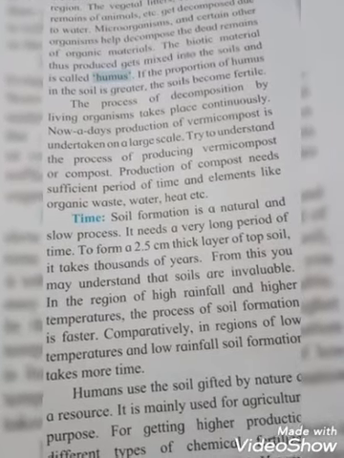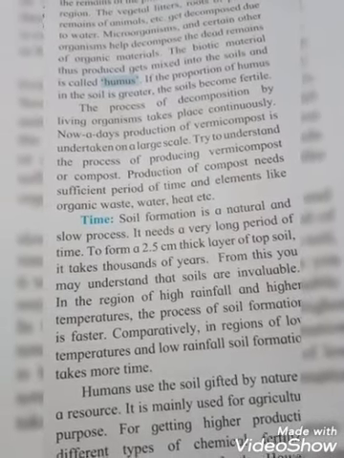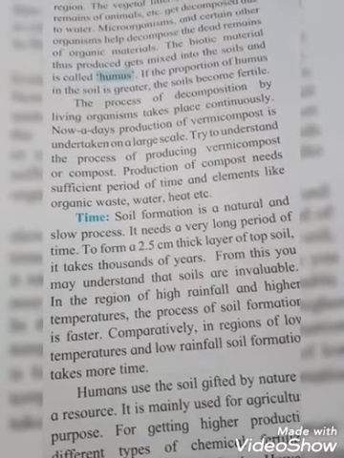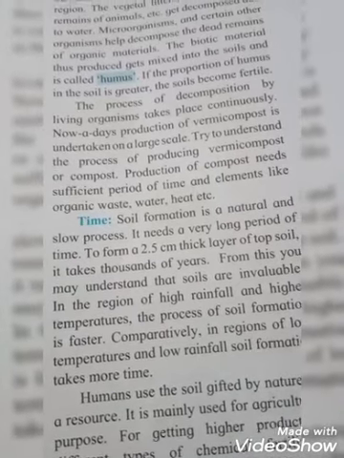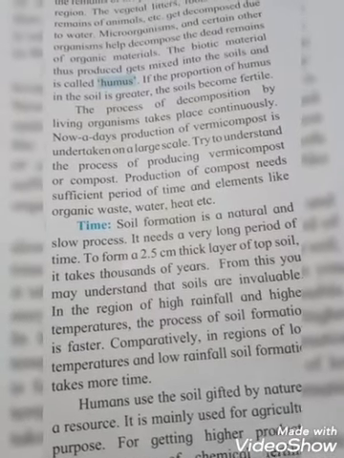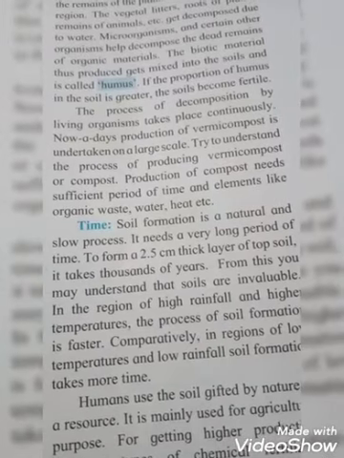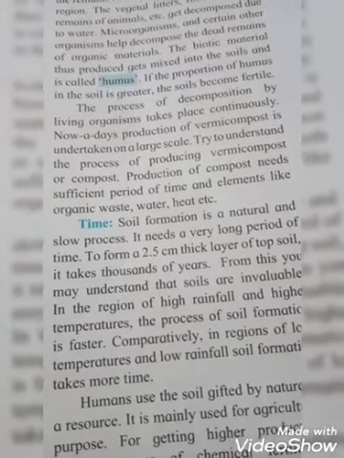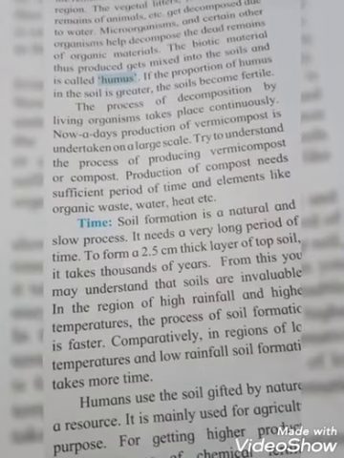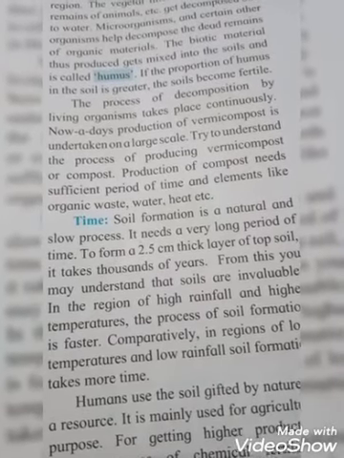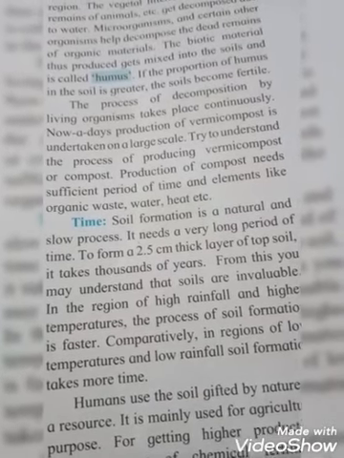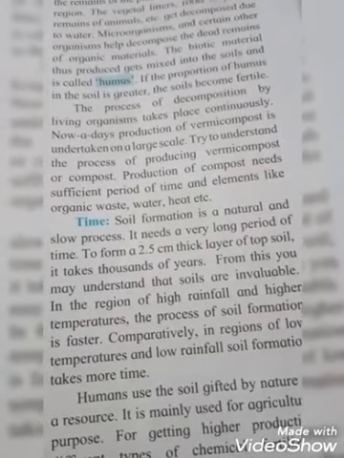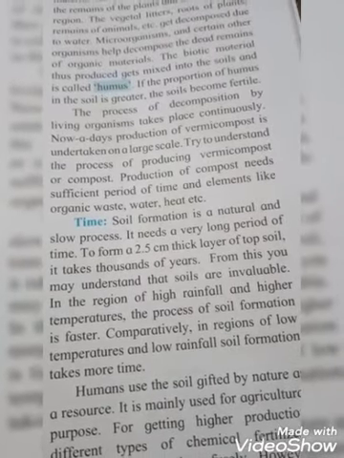Time. Soil formation is a natural and slow process. It needs a very long period of time. To form a 2.5 centimeter thick layer of topsoil, it takes thousands of years. See students, time is also very important. You know that the soil we are getting is a natural and slow process. It needs a very long period of time to form a 2.5 centimeter thick layer of topsoil. It takes thousands of years. How much? Thousands of years. From this you may understand that soil is invaluable.